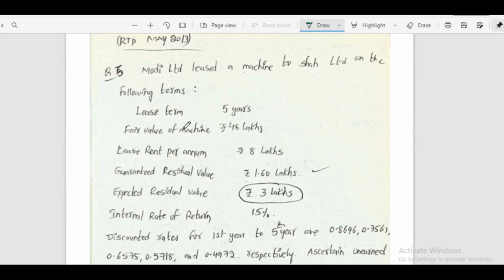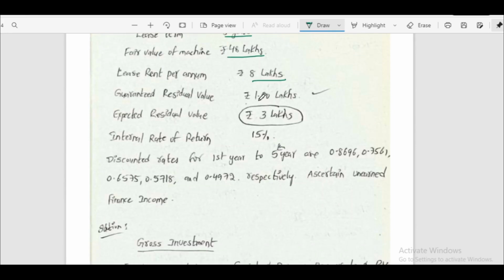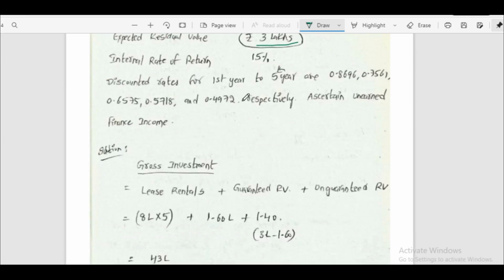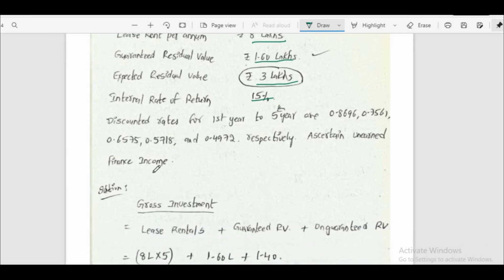This is an RTP 2013 problem. Modi Limited leased a machine to Shah Limited on the following terms. Lease term 5 years, fair value of machine is 48 lakhs, lease rent is 8 lakhs per annum, guaranteed residual value 1.60 lakhs, expected residual value 3 lakhs, internal rate of return 15%, and discount rates for the first year to the fifth year are given respectively. Ascertain unearned finance income.